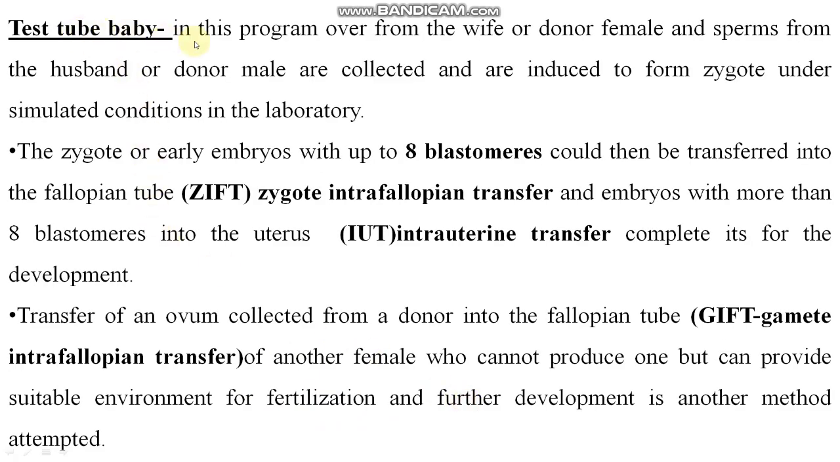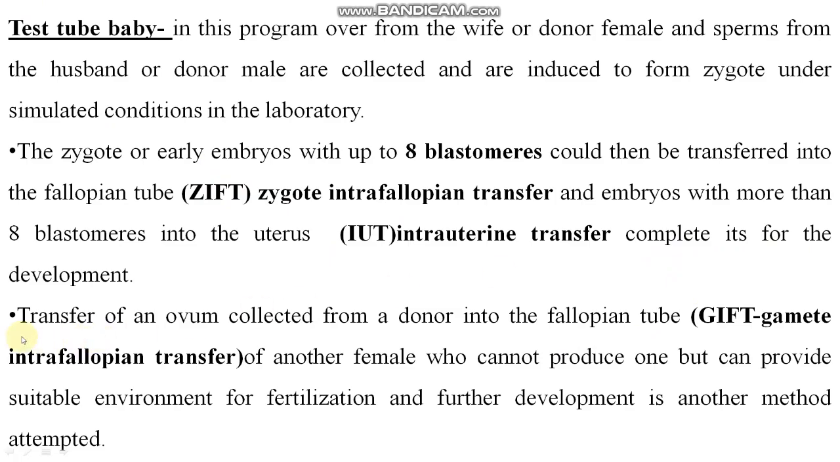So test tube baby: in this program, ova from the wife or donor female and sperms from the husband or donor male are collected and induced to form zygote under simulated conditions in the laboratory. Right? The zygote or early embryos with up to 8 blastomeres could then be transferred into the fallopian tube. This is called ZIFT, zygote intrafallopian transfer, and embryos with more than 8 blastomeres into the uterus, IUT, intrauterine transfer. These are the names of techniques: ZIFT, IUT, test tube baby, right?